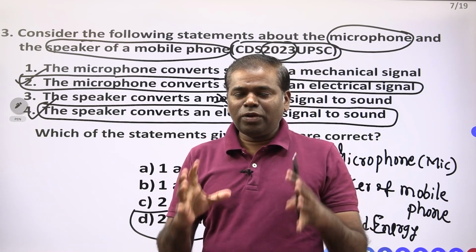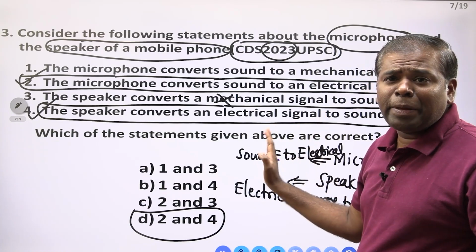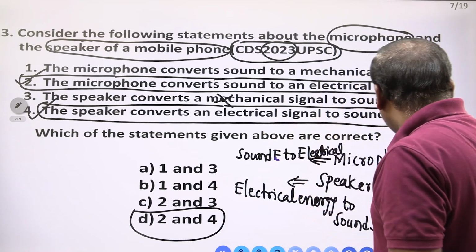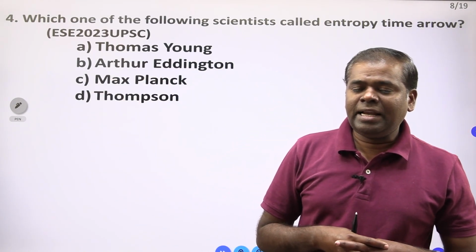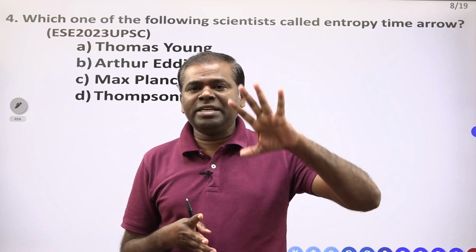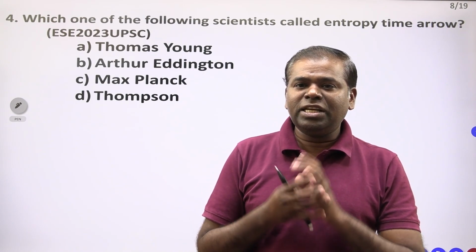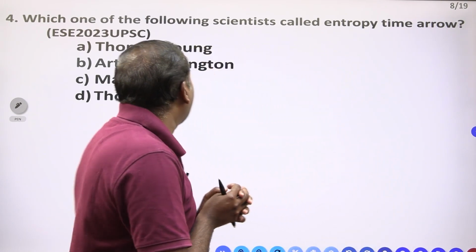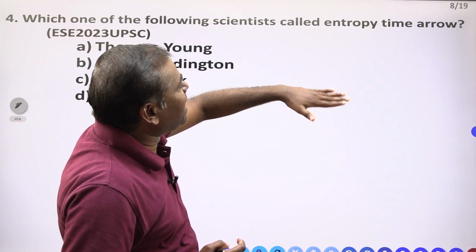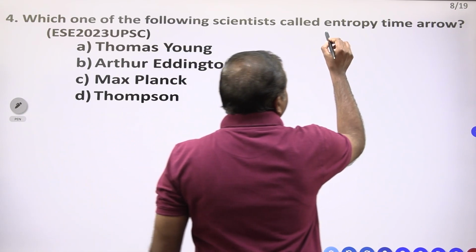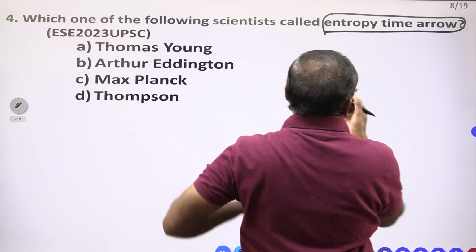These are your daily used things they are asking about. Even illiterate people can do this question. Clear? Next you have to see the Engineering Services exam. This exam is also conducted by the Union Public Service Commission, after completion of engineering. Which one of the following scientists is called entropy's time arrow? One scientist's name is there.